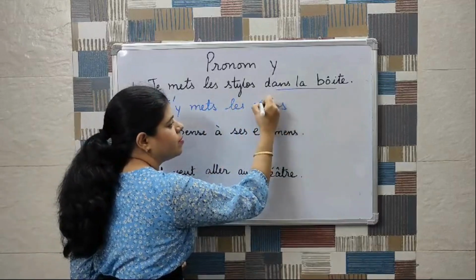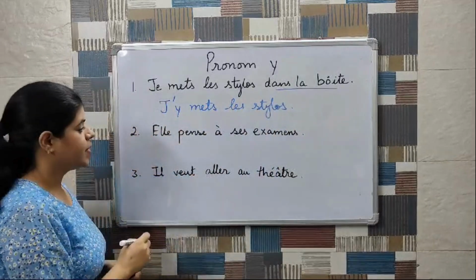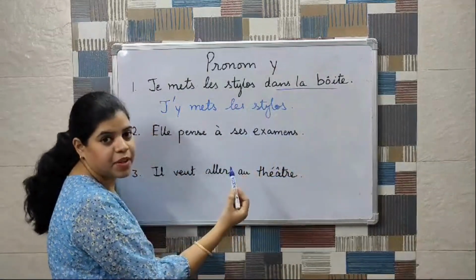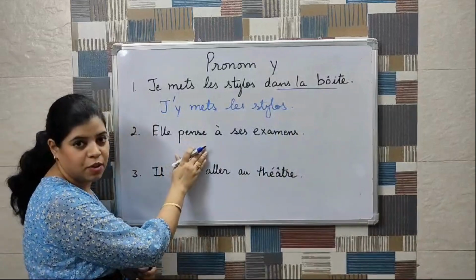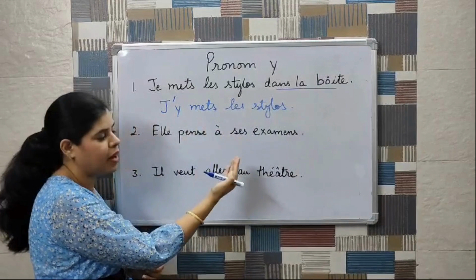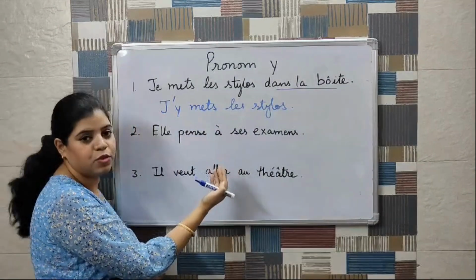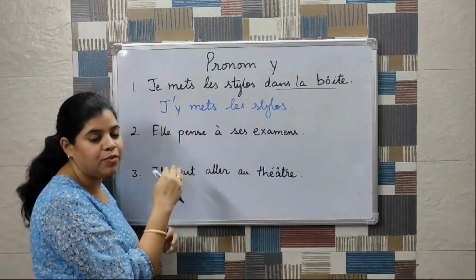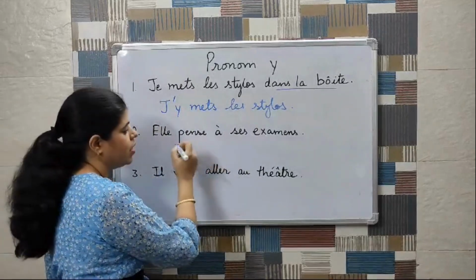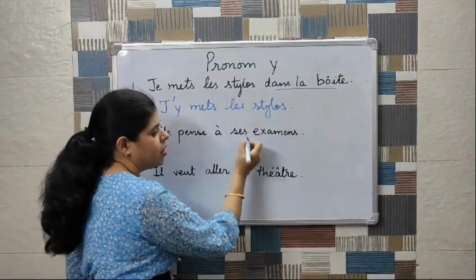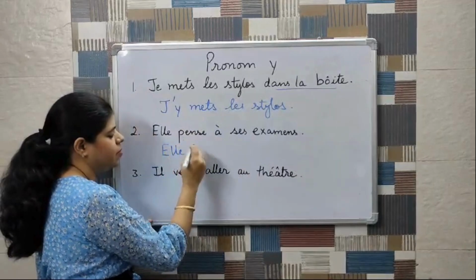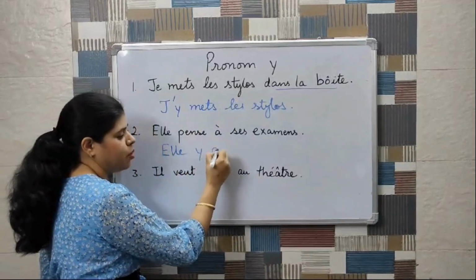Next one, elle pense à ses examens. Now, with the verb penser, if we have penser plus à plus quelque chose, if we are thinking about something, then also we have to use pronom Y. But when we think about a person, we have to use pronom tonique. So here, because elle pense à ses examens, for replacing this, I'll be using pronom Y. So I'll be writing elle y pense.